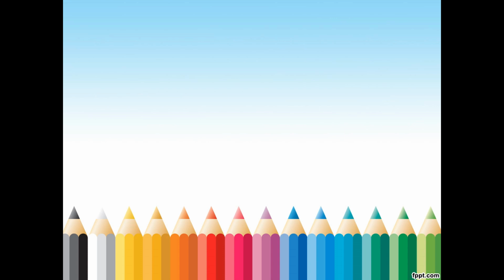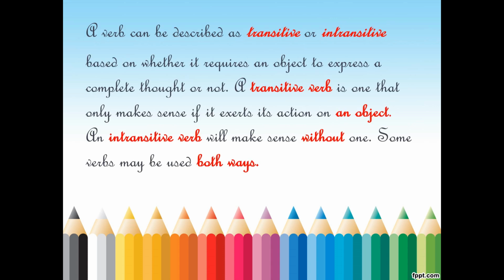So there are three parts in a sentence: subject, verb, object. So the object is at the end of the sentence, which helps to give the complete sense. Sometimes without an object also we will get the meaning. Based on the object receiving the action, we divided verbs into two types. There are transitive and intransitive verbs.